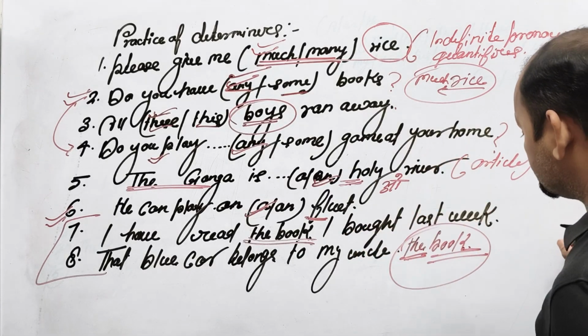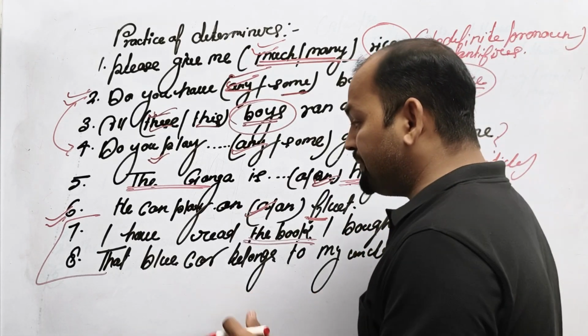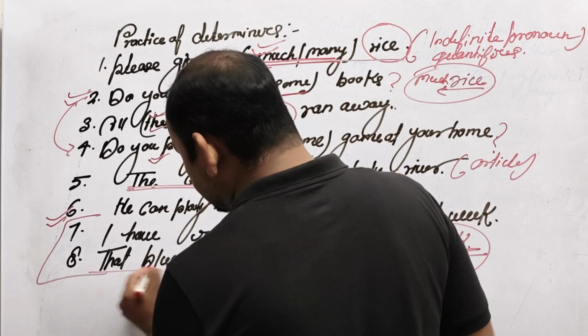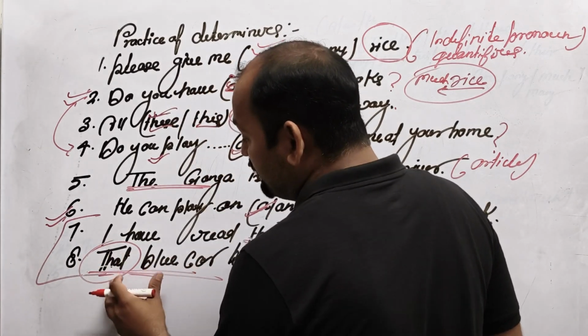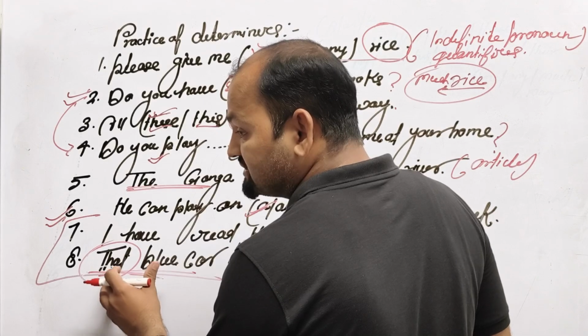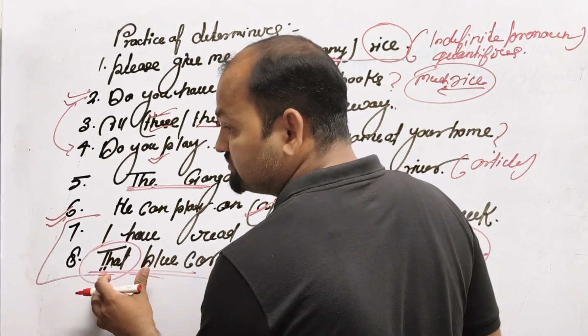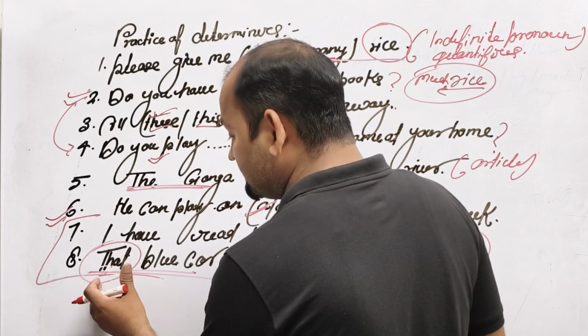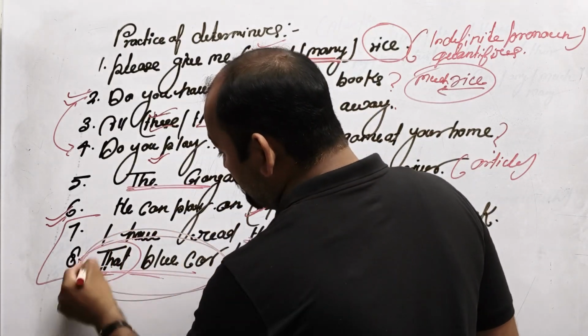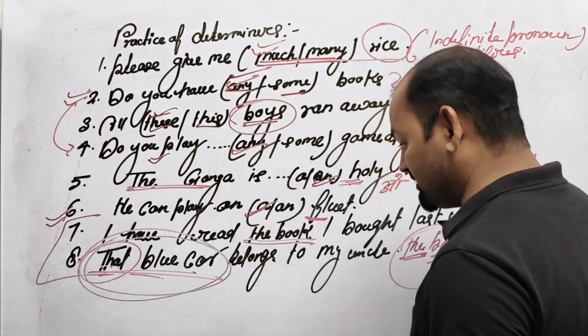I bought last week. Okay, in example number 8, that blue car belongs to my uncle. That is used just before the noun. We can call this, that, these, those a demonstrative type of adjectives, used as demonstrative determiners. The group of this word is a determiner.